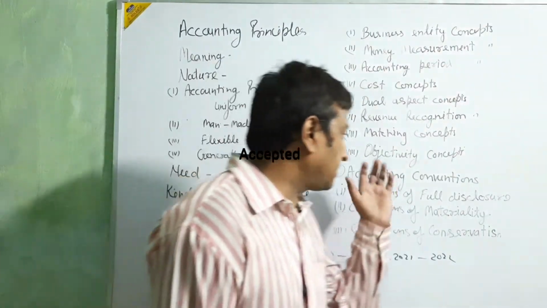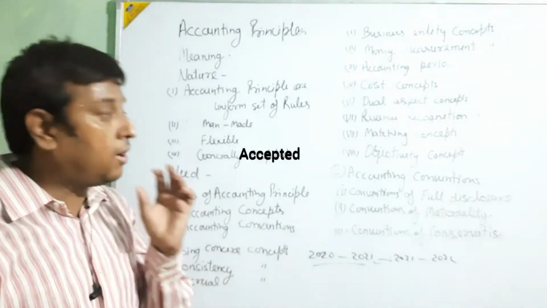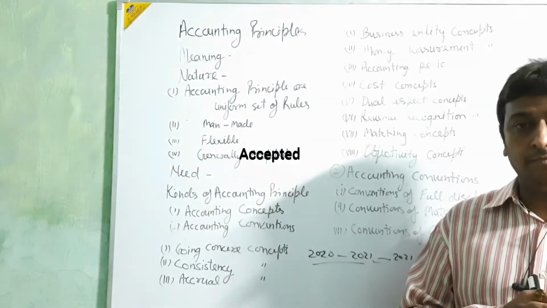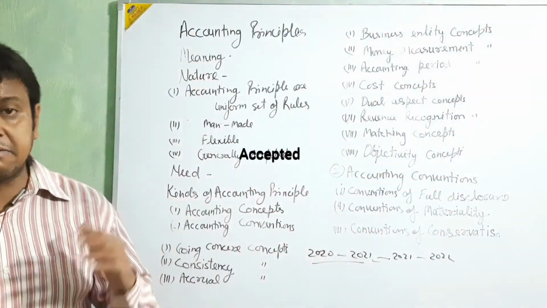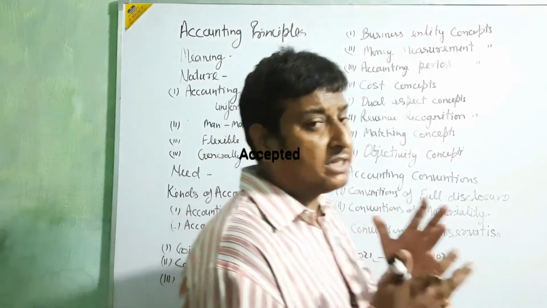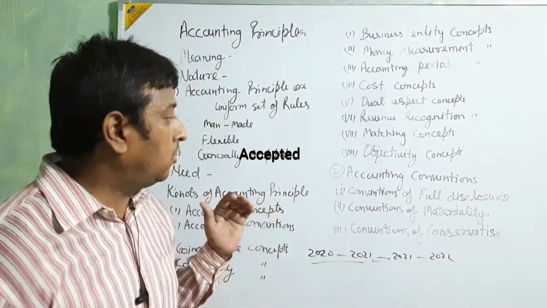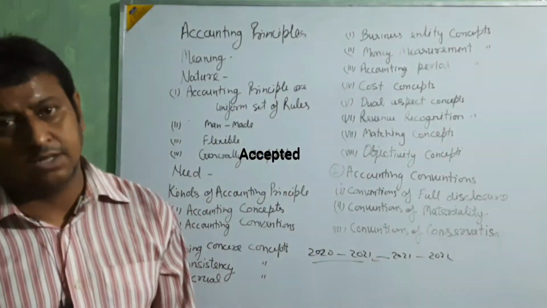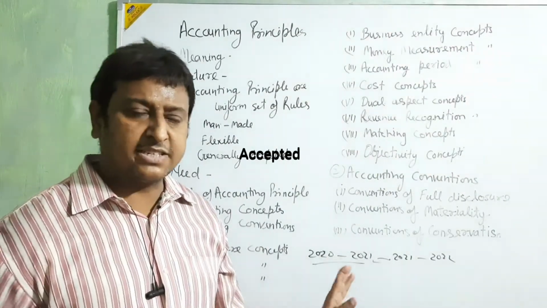Okay, objective concept. In this concept, we take the objective. What type of objectives are made by the manager, what type of objectives are made by the owner, what type of things are taken by the system. That system we follow in this objective concept. Okay beta? Clear? Up to this is clear, na?